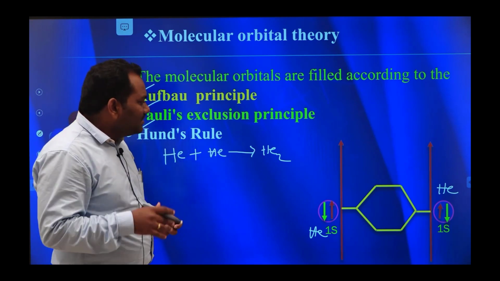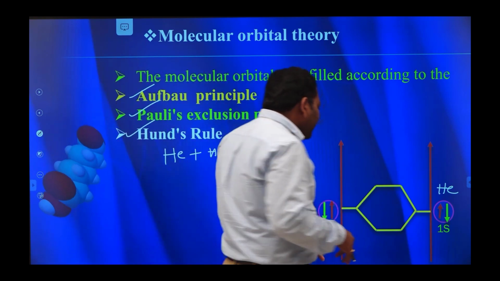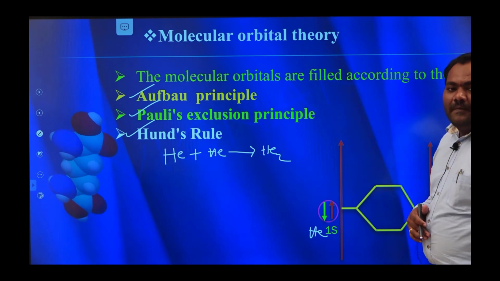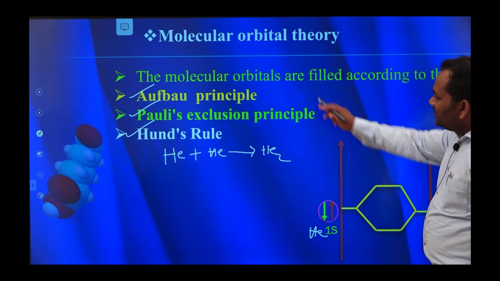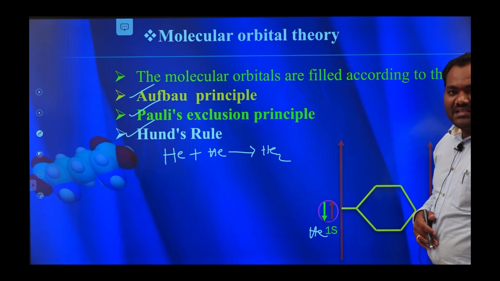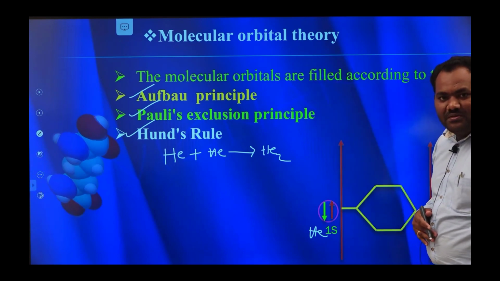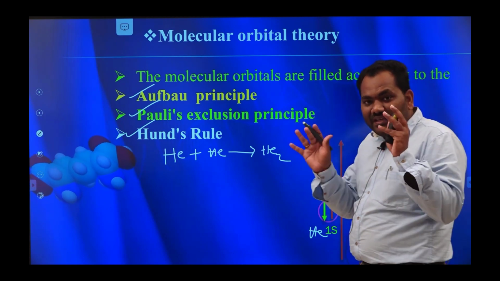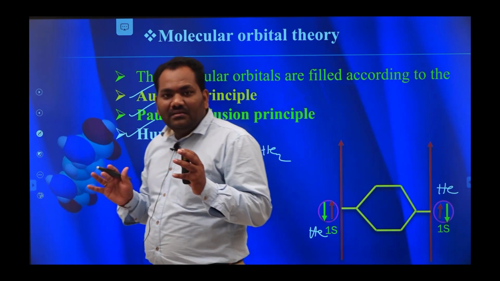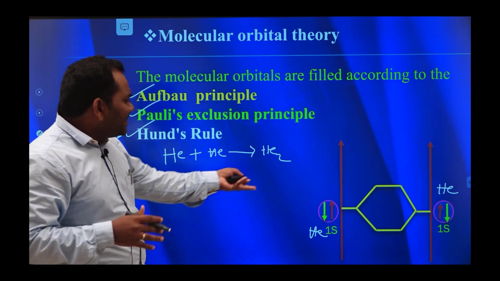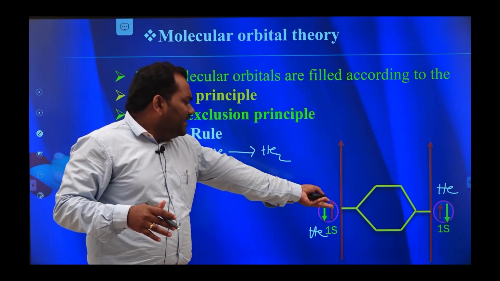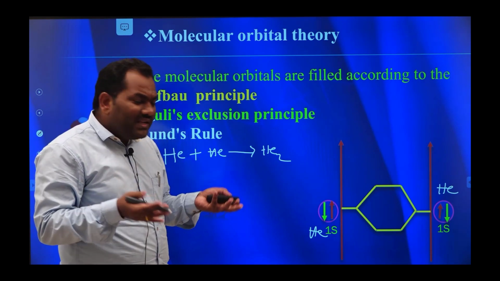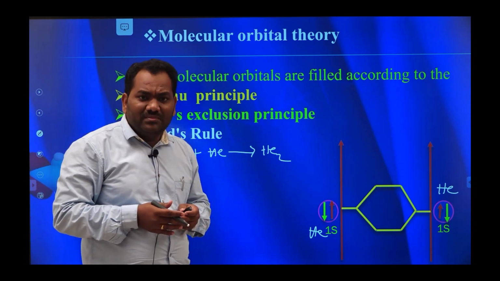Okay, why? Because here the electrons present in the atomic orbitals enter into molecular orbitals by following these three rules. First, according to the Aufbau principle, they enter into the molecular orbitals which have less energy. Obviously, bonding molecular orbitals have less energy, so the electrons first enter into bonding molecular orbitals.